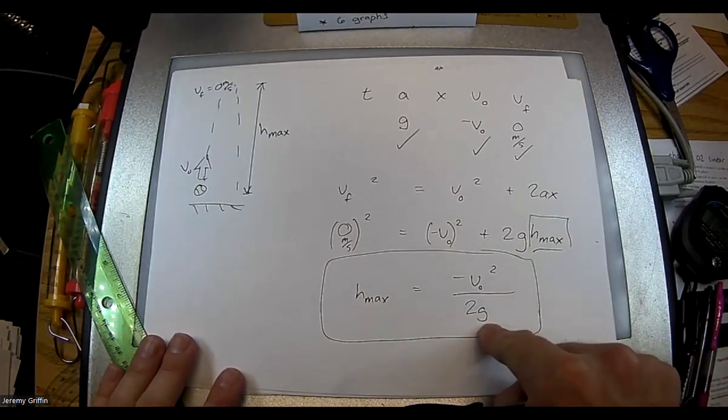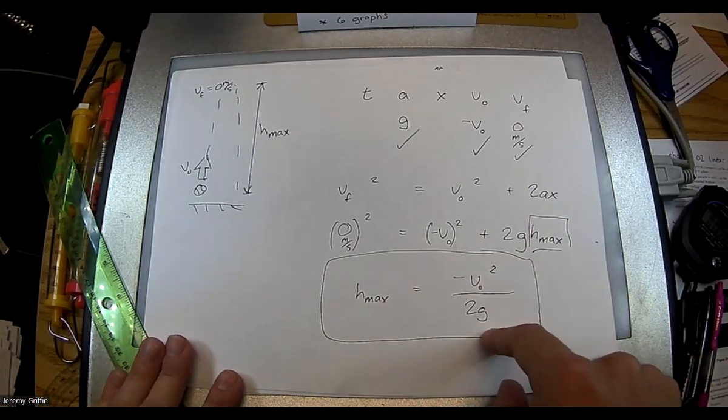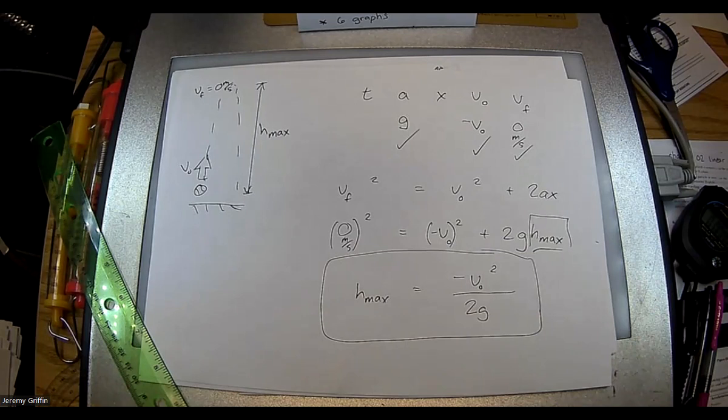Now that's if you define down as positive. That's why we're getting a negative answer overall. If you just wanted to go with speeds and magnitudes, then you could just drop the negative sign, right? You guys get the idea, right? Okay.